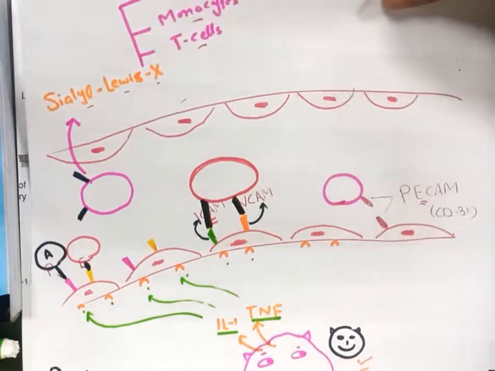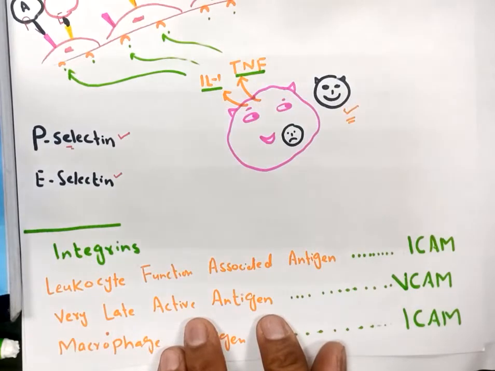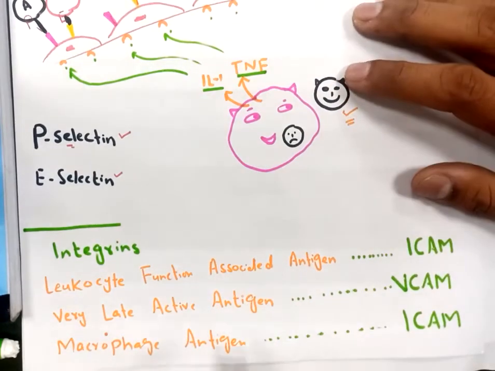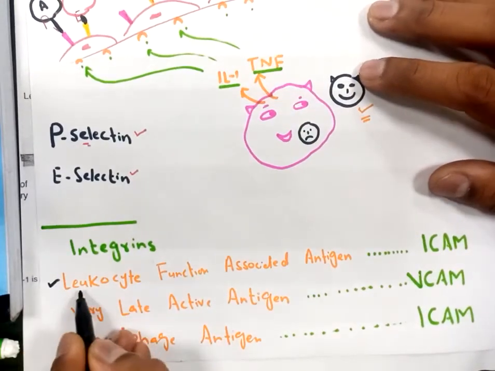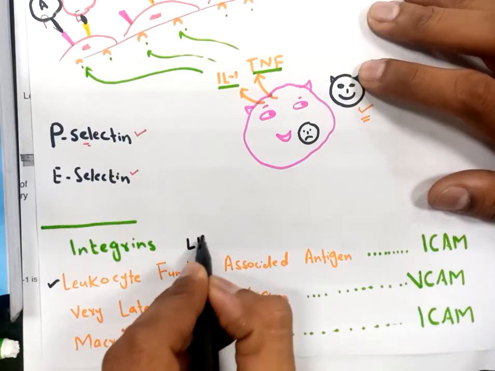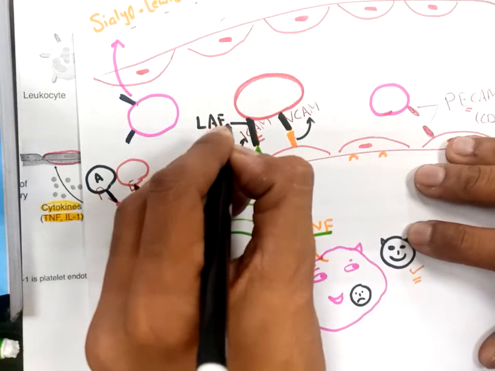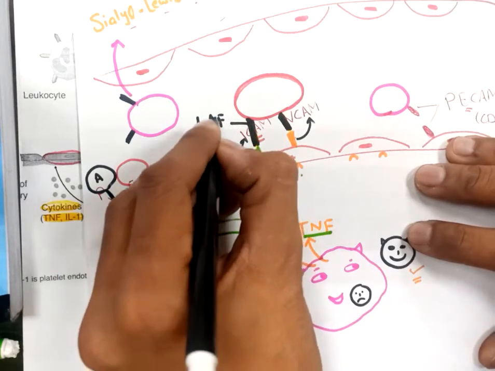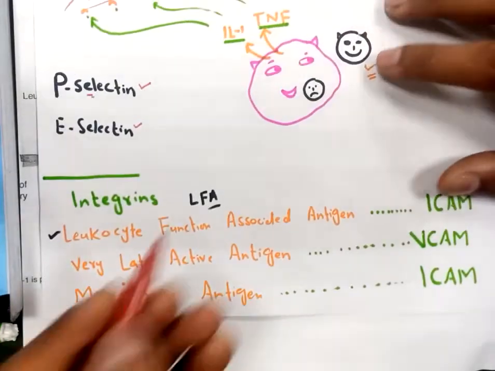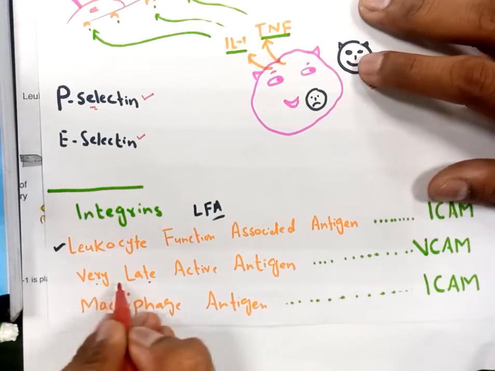Okay. Now what is the name of these proteins that are present in the white blood cell? These are basically called integrins, integrin proteins, and one of the integrin proteins is called leukocyte function associated antigen, LFA. Assume that this is LFA, and another integrin is very late activation antigen, VLA.